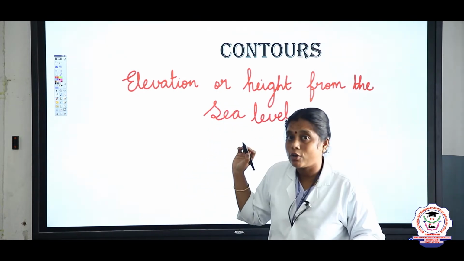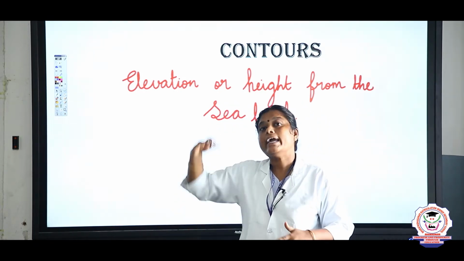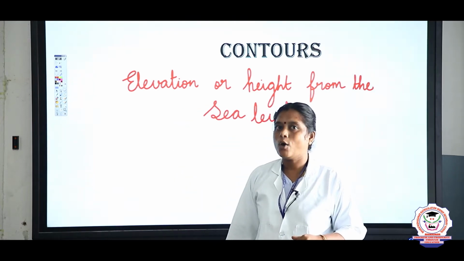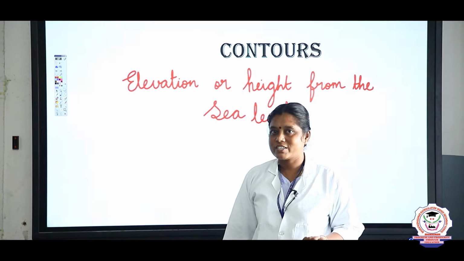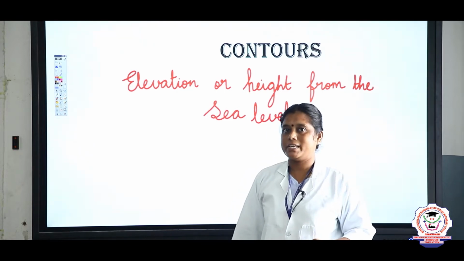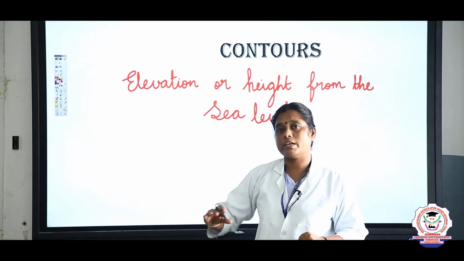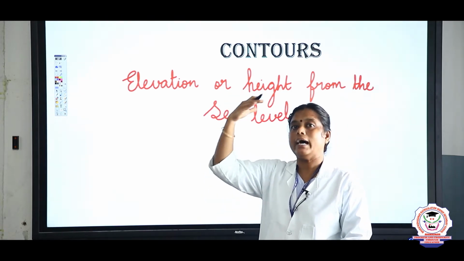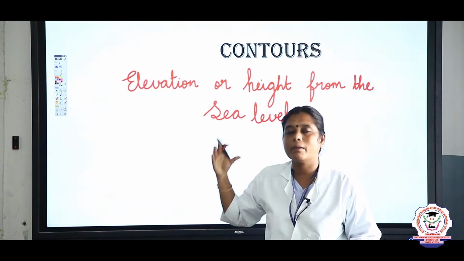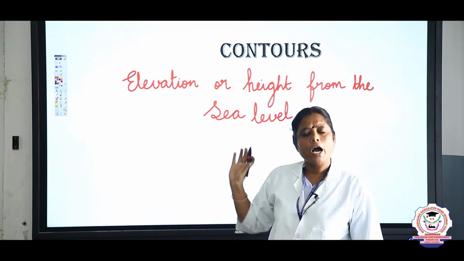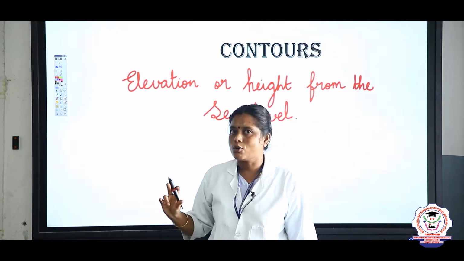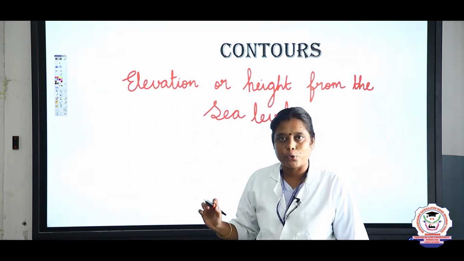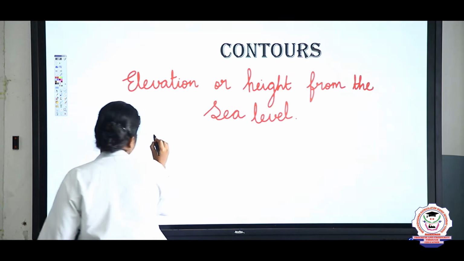So what is meant by contour? Contour is nothing but elevation or height from the sea level. Yes, Lakshana, what is contour? Elevation or height from the sea level. In Tamil, what can we say, children? உயரம். So, கடல் பகுதியிலிருந்து எவ்வளவு உயரத்தில் அந்த land surface இருக்கு அப்படின்றத தான் நம்ம என்னன்னு சொல்றோம்? Contours. And also children, contour lines are known as imaginary lines.